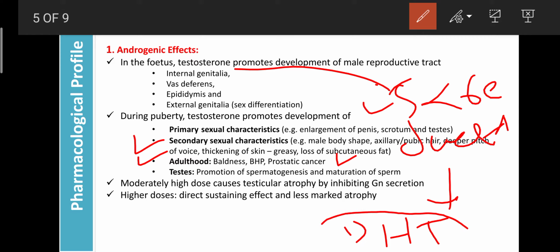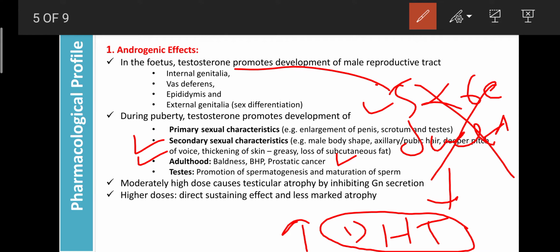If the concentration of dihydrotestosterone increases, it can cause prostate cancer in the male. If only testosterone is increased, then this enzyme is not activated by our body system, and that candidate does not suffer from prostate cancer. If this enzyme is more active and testosterone is more secreted, it can convert more testosterone into dihydrotestosterone. That dihydrotestosterone is responsible for causing prostate cancer.